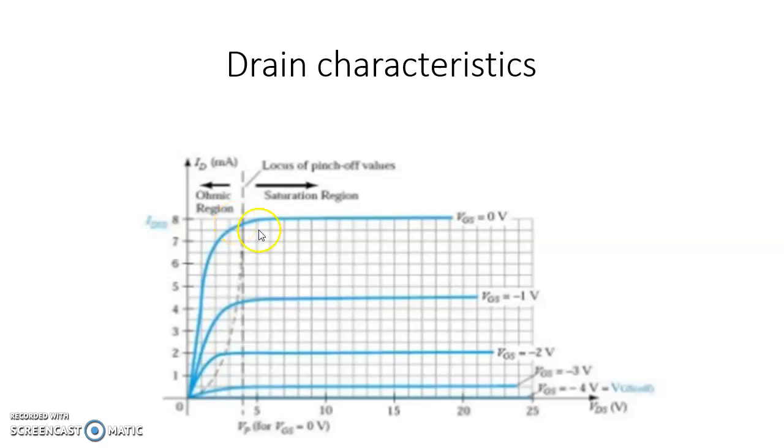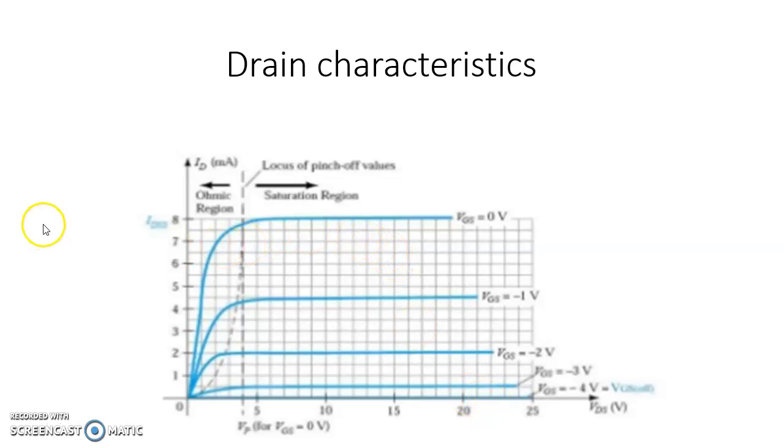Repeat the same procedure for various values of VGS. VGS equal to minus 1, VGS equal to minus 2. Next I am going to repeat with VGS equal to minus 3. When you set VGS equal to minus 4, the drain current ID will become 0 milliamps, because for a large value of VGS, the two depletion layers touch each other. There is no channel. It results in the drain current ID becoming 0 milliamps.